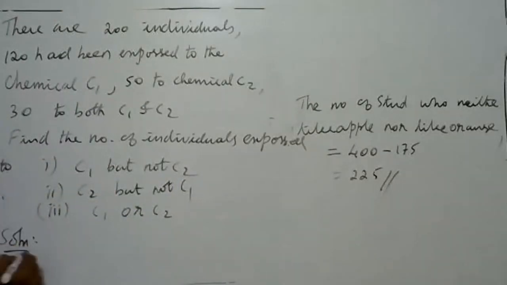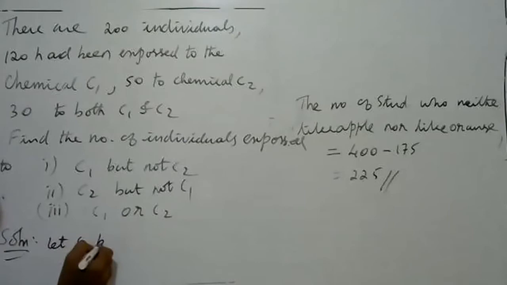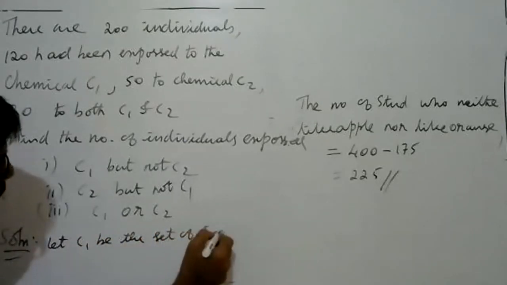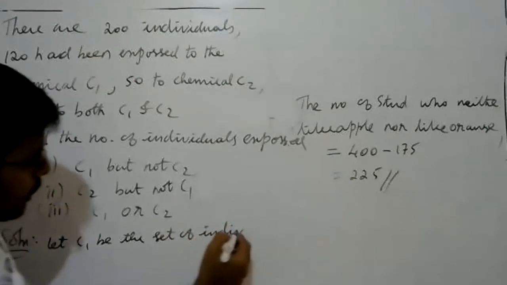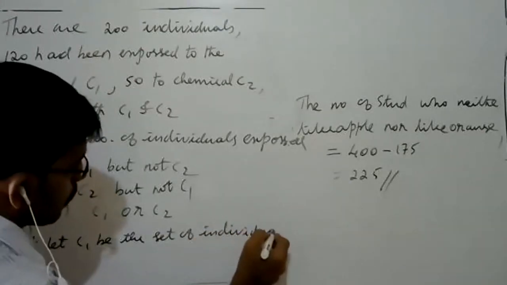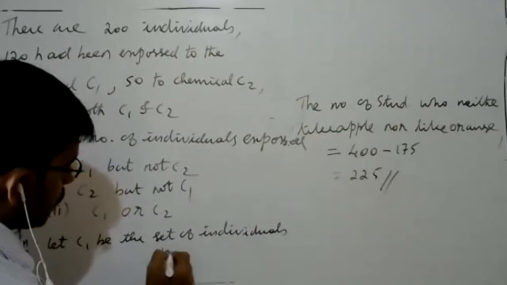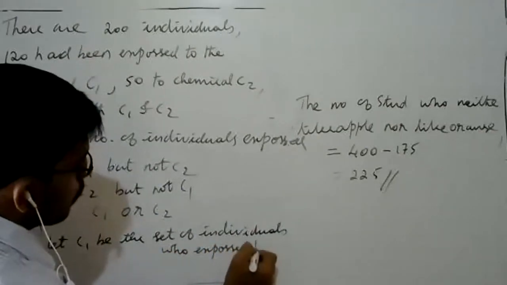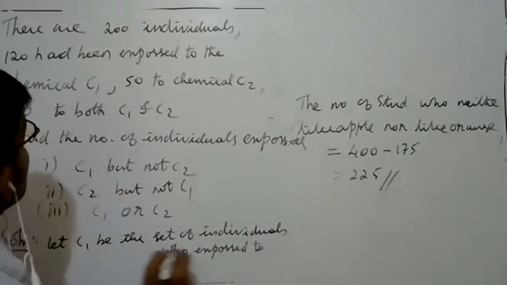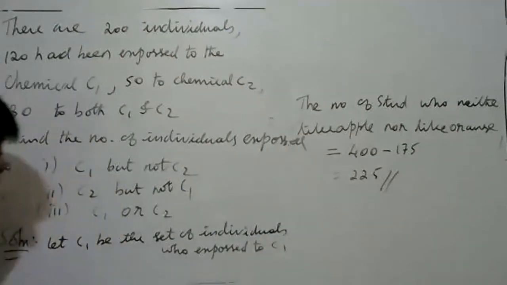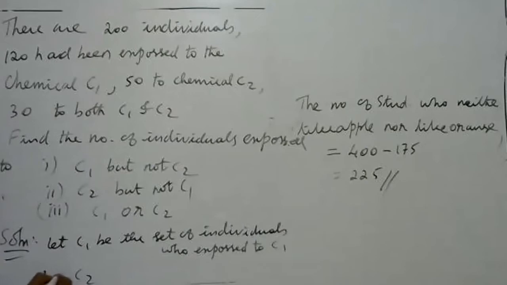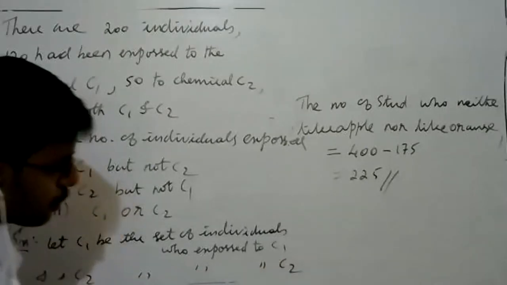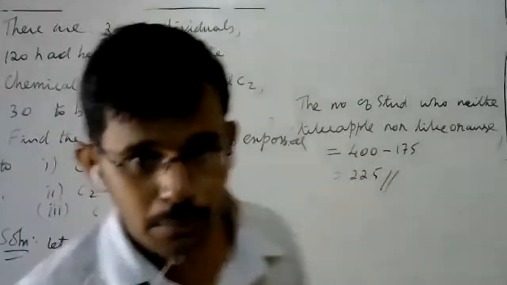Solution. Let C1 be the set of individuals exposed to chemical 1, and C2 be the set of individuals exposed to chemical 2. C1 and C2 mean chemical 1 and chemical 2.